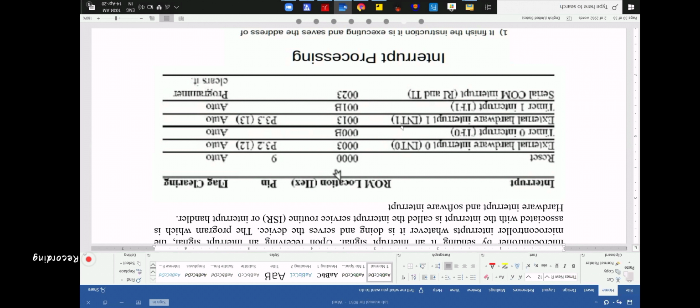See, 000B for TF0, and similarly for INT1 and the other interrupts, except for the serial communication interrupt, RI/TI. Yesterday we have seen this transmit interrupt and receive interrupt. This is located at 0023, but this is a software interrupt. That means we need to change it in the program immediately. And this is not automatic flag clearing, but you need to do it by yourself.